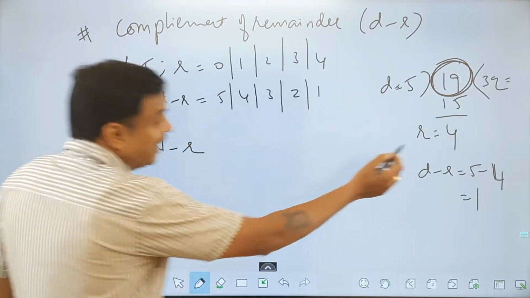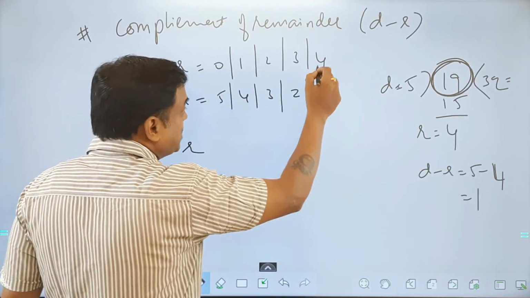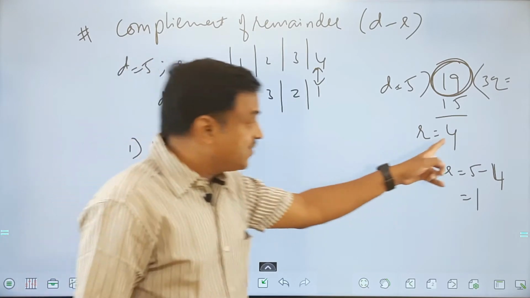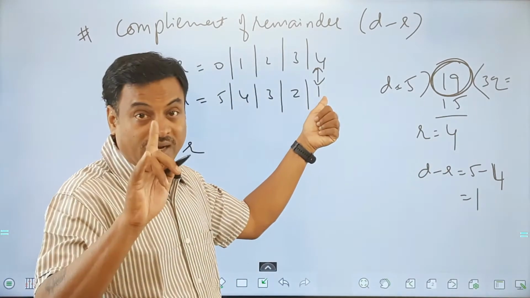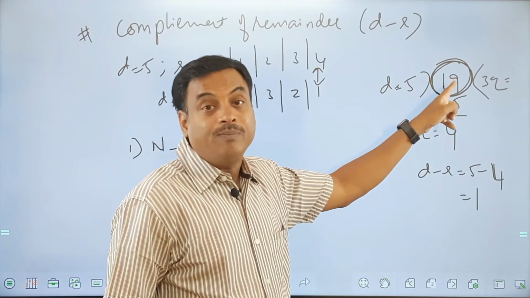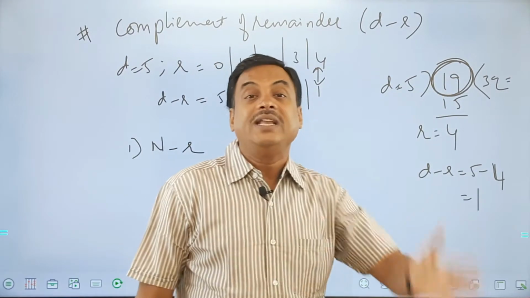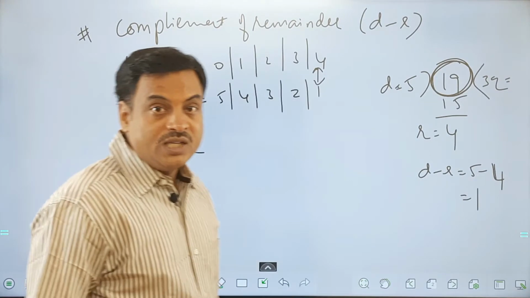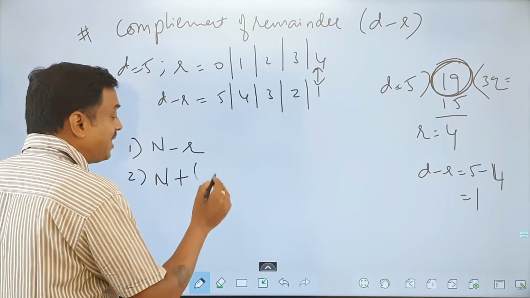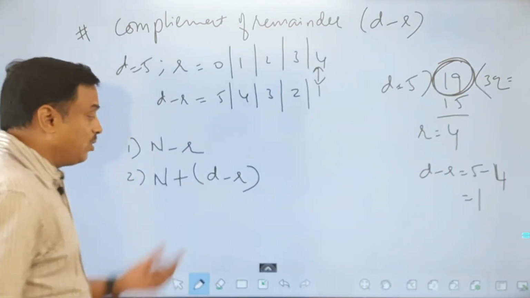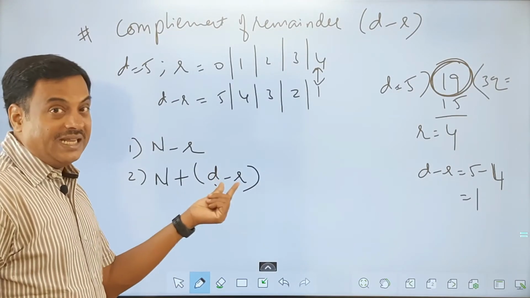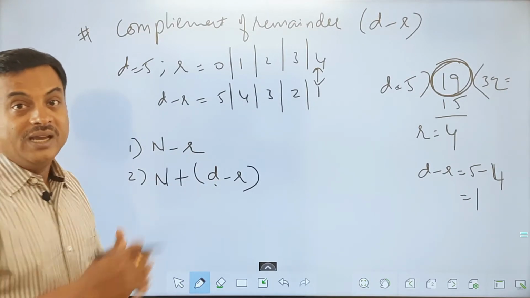And when the remainder is 4, what is the complement of the remainder for that? When the remainder is 4, the complement of the remainder is 1. Add 1 to this number, this becomes 20. 19 plus 1 makes it 20, and 20 is again exactly divisible by 5. So what is the second method here? To the n value, you add the complement of the remainder. 19 plus 1, 20. 20 is exactly divisible by 5.